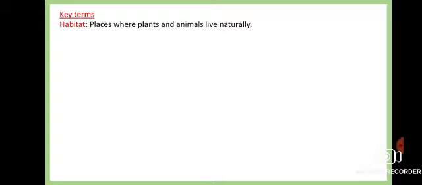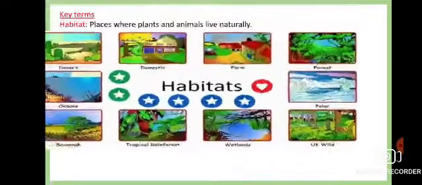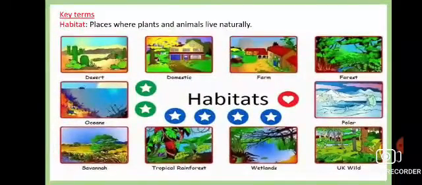So now this chapter is finished. Now we will learn some of the key important terms we had learned from the chapter. First one is the habitat. What do you mean by habitat? That is the place where the plants and animals live.